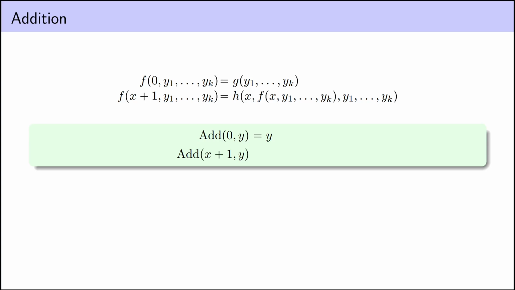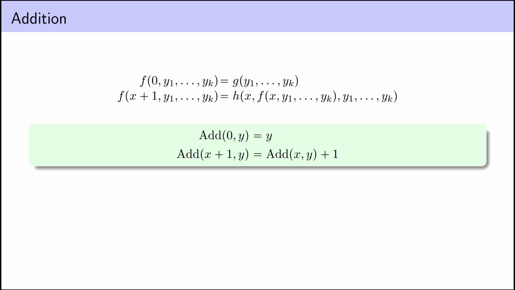Next, we must specify what to do when we increase the first argument, how this new value is related to the arguments and the previous value of the function. We want to define add of x plus 1, y in terms of add of x, y. And again, this is very simple. Add of x plus 1, y is just one more than add of x, y. And I've written plus 1, but we're applying the successor function. And again, the successor function was one of our basic primitive recursive functions.